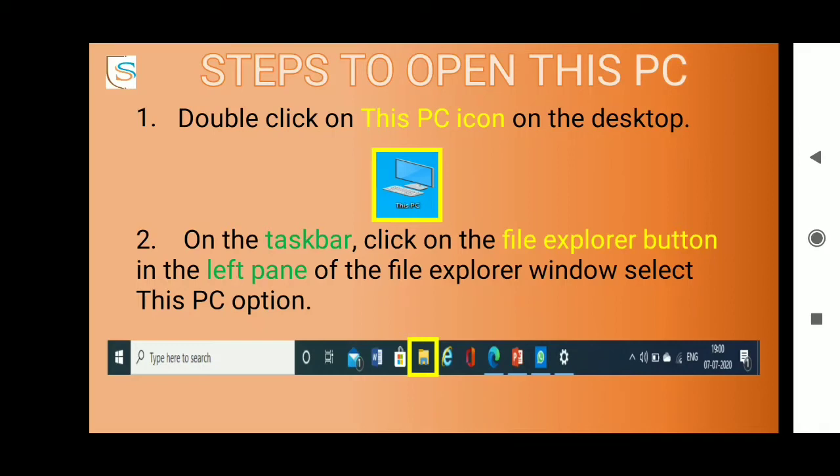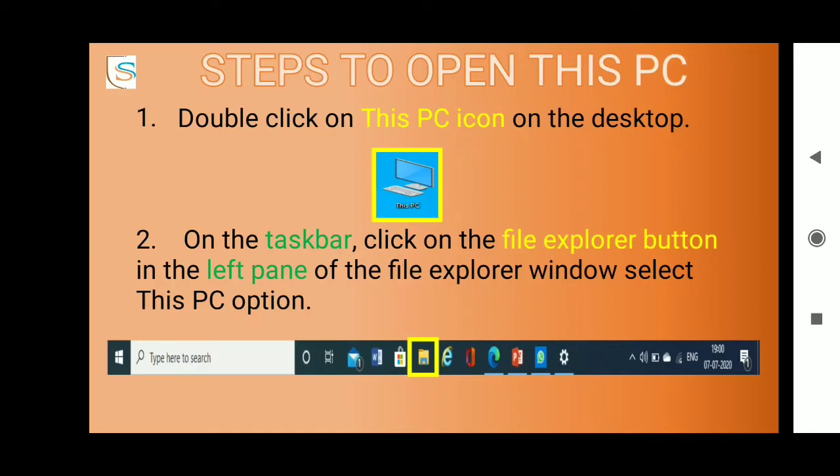The second way is the taskbar. The taskbar is present at the bottom of the desktop screen, where you will find File Explorer, which is highlighted in yellow color. Once you open File Explorer, there are 2 panes. We divide the window into 2 halves. One is the left pane, the other is the right pane. In the left pane of the File Explorer window, you can see the option This PC.